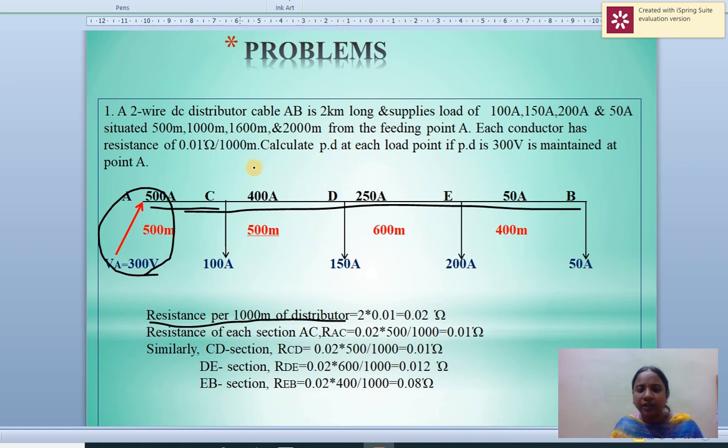The resistance given is 0.01 ohms per 1000 meters, so for 1 km it is 0.02 ohms for the two conductors. Similarly we calculate for each section: AC, CD, DE and EB, multiplying 0.02 by the lengths 500 meters, 1000, 1600, 2000.